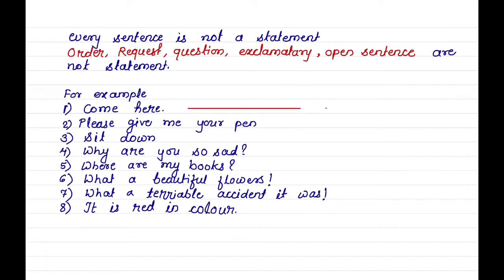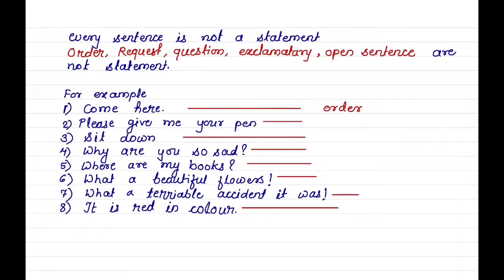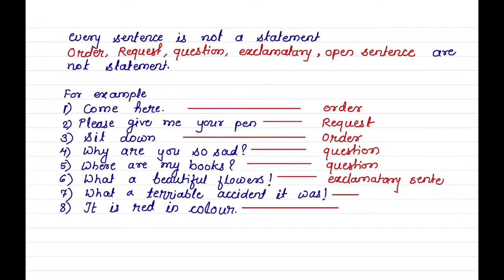In these sentences, first one is order. Second one is a request. Third one is order. Next is a question, and the next two are exclamatory sentences, and the last one is an open sentence. So these are not statements.